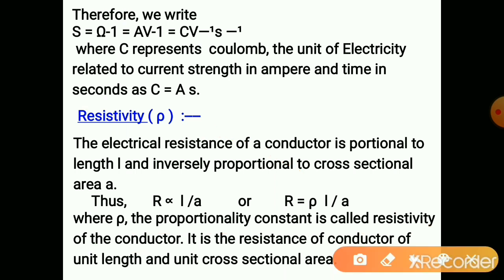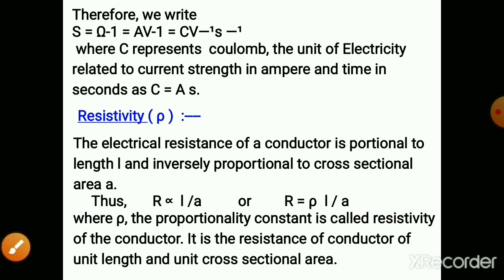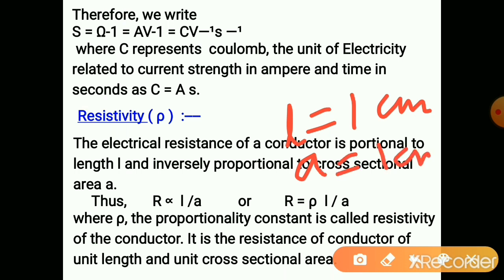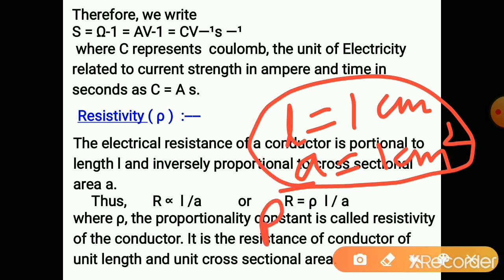The resistance of a conductor of unit length and unit cross sectional area is called the resistivity. It means when L is equal to 1 centimeter, suppose A is equal to 1 centimeter square, unit length and unit area of cross section, then R is equal to rho.